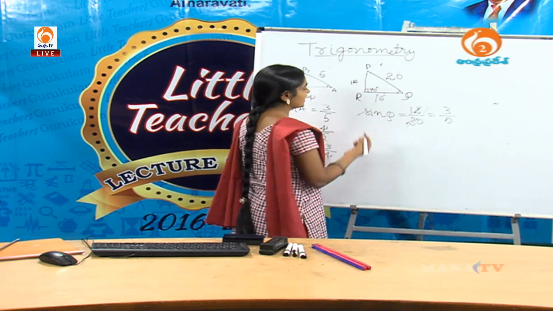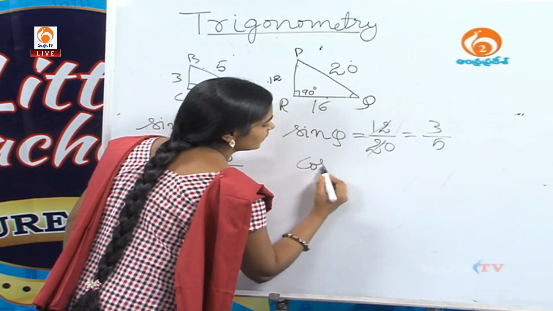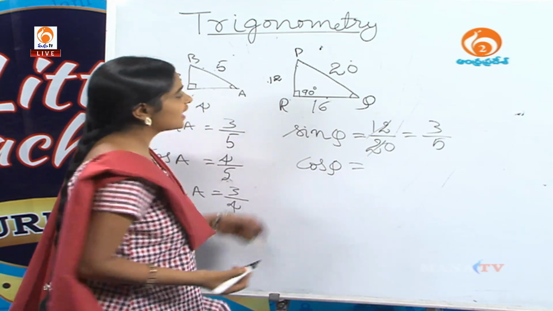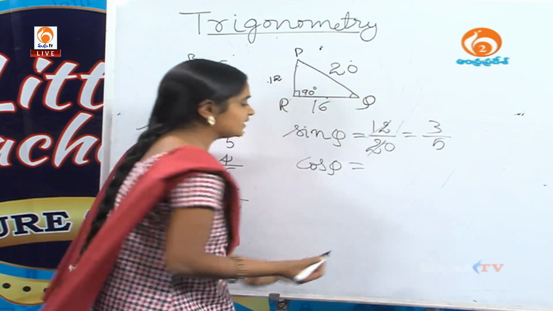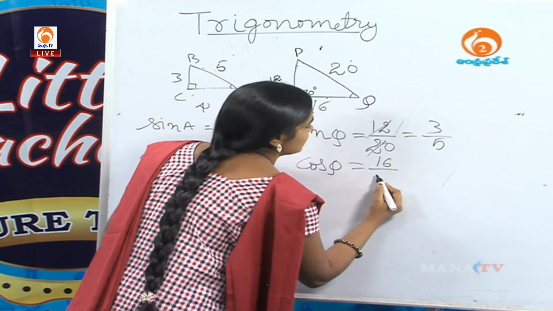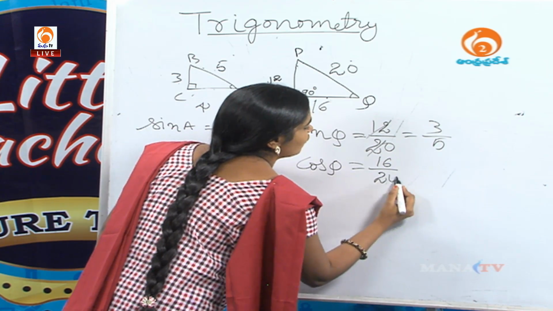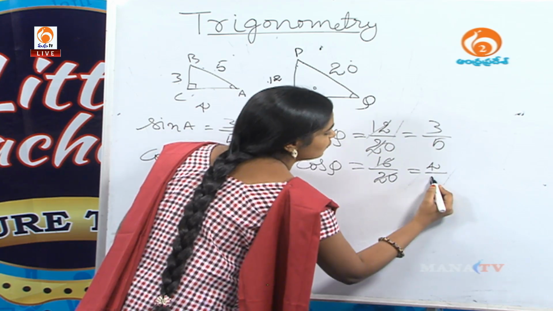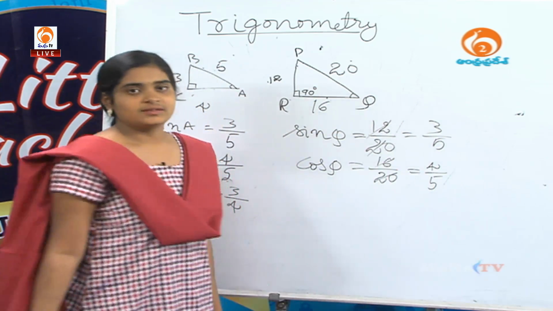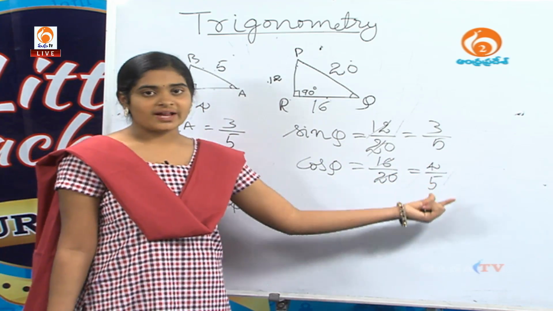And if we take cos Q, that is adjacent side by hypotenuse, 16/20, and we cancel it by the 4 table, 4 4s, 4 5s, the ratio is 4/5.